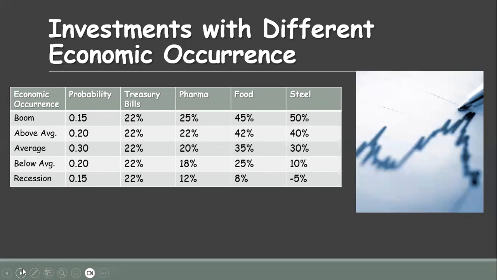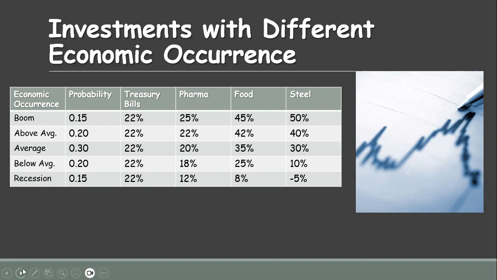We have the different sector expected returns. In case of treasury bills, it remains 22%. It means the treasury bills have no effect of economic occurrences, because treasury bills are guaranteed by the state.